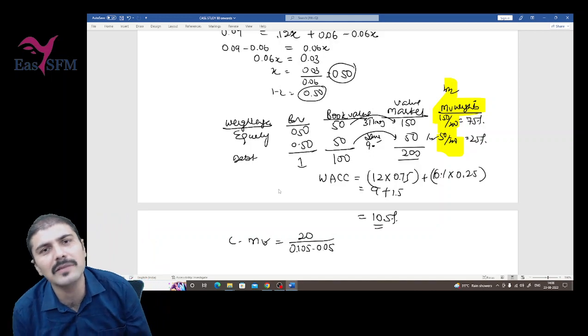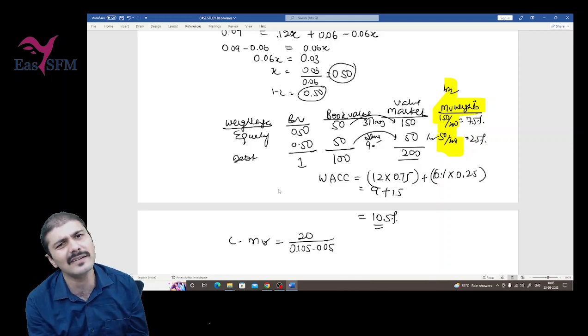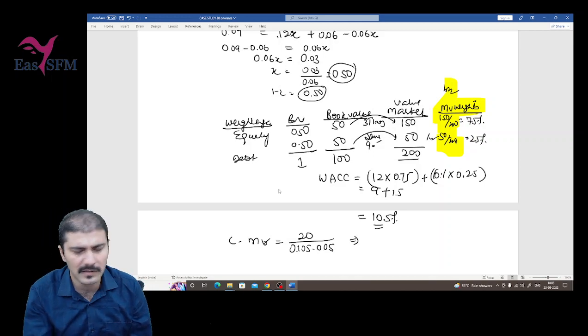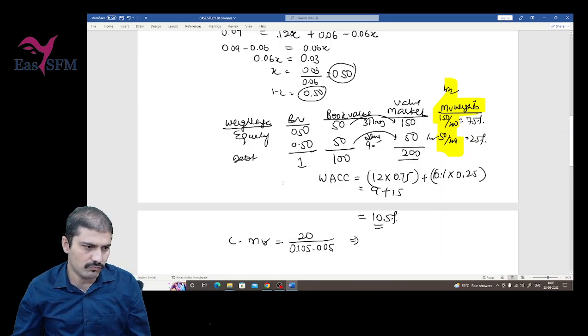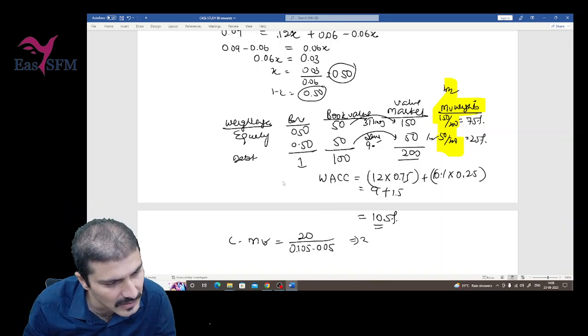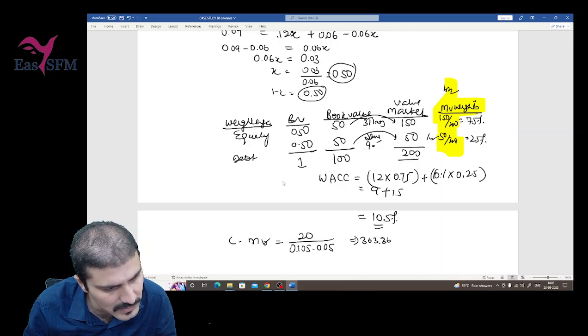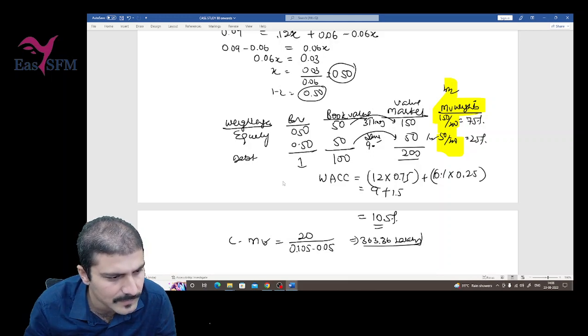Sir, what if in the exam the G is not there? You will not write G. That's it, right? Then it will be even easier. So 20 divided by 0.055 is equal to 363.36 lakhs, your crores, lakhs.